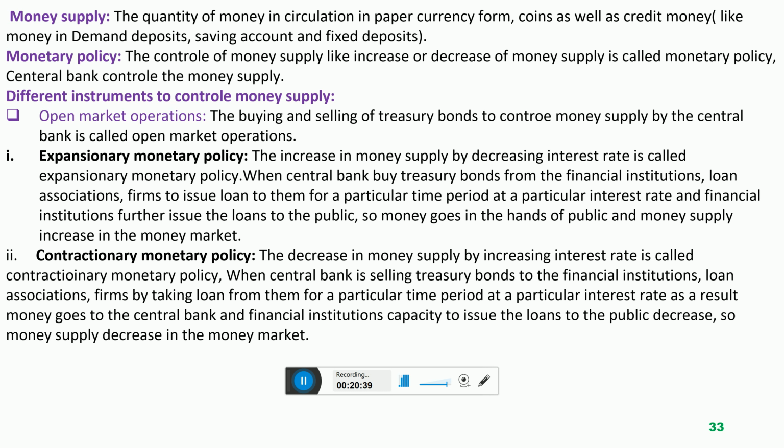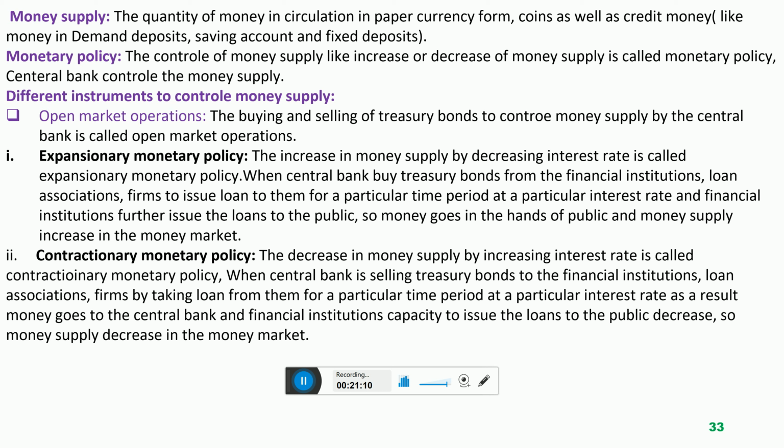So when the central bank wants to increase money supply, the central bank will buy or purchase bonds of the financial institutions, or you can say of the different companies. And now when the central bank buys these bonds, the central bank will give a loan to the financial institutions, to the loan associations, to the companies for some specific time period at a specific interest rate.